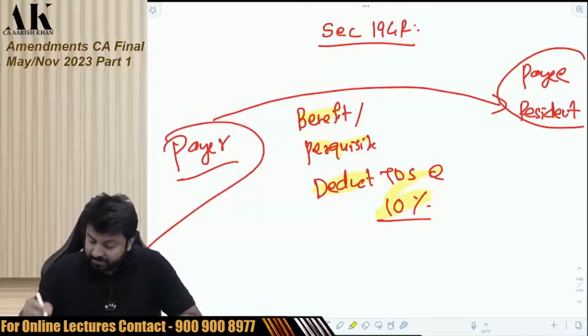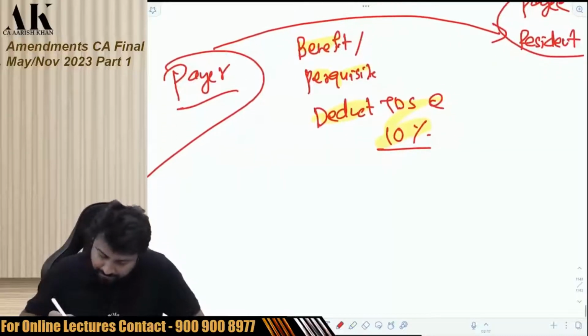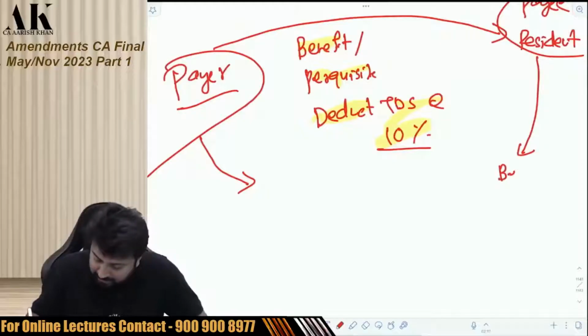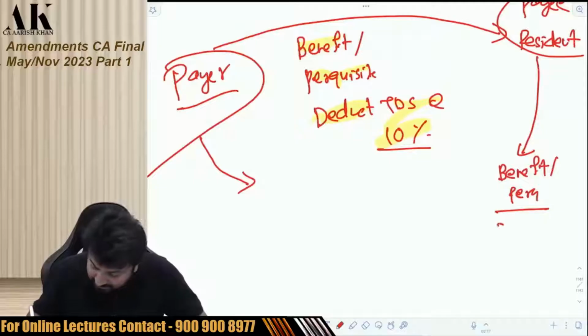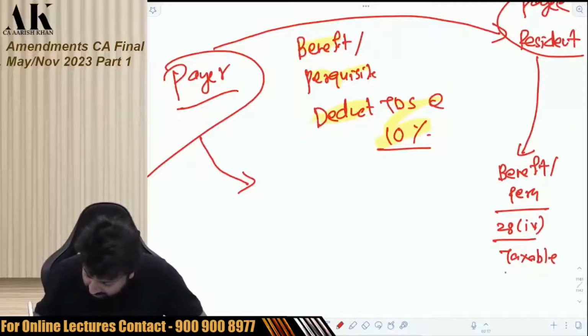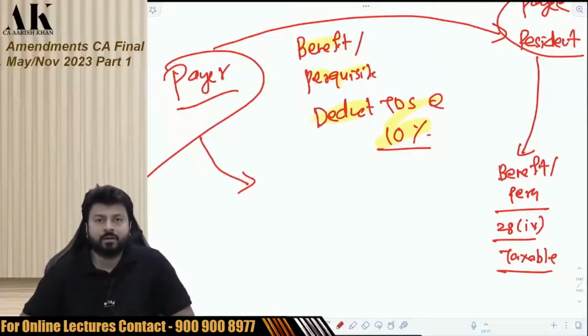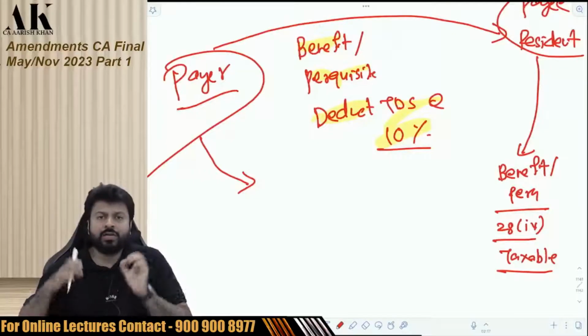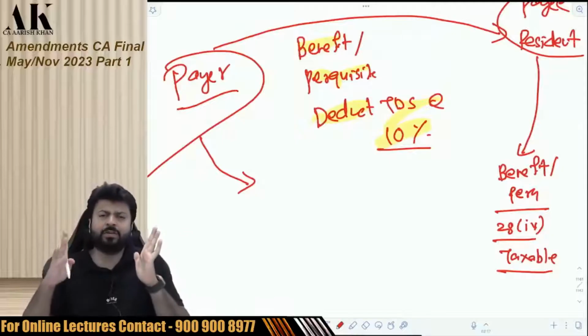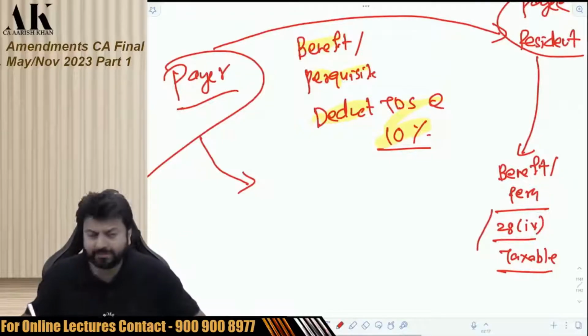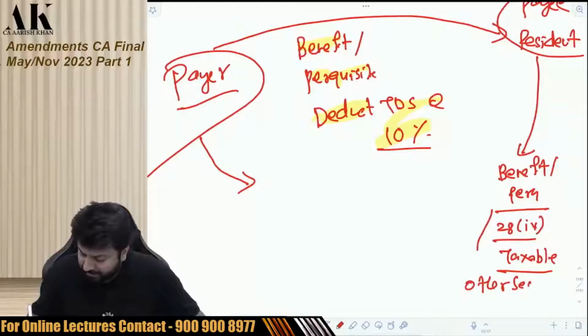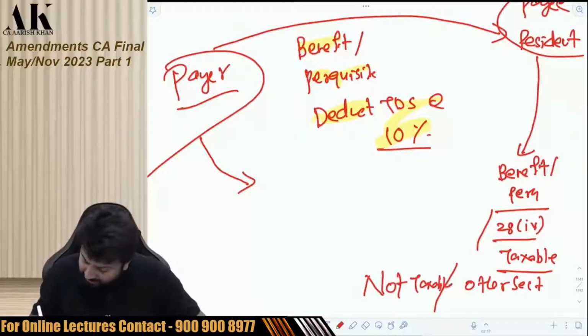The first question which is raised over here is: is the payer supposed to see that the benefit or the perquisite which I am giving to the payee is taxable under section 28(4)? Is the payer supposed to see that? Or the payer is liable to deduct TDS on any benefit or perquisite, whether taxable under 28(4) or whether taxable under other section, or whether it is even not taxable, then also deduct the TDS.